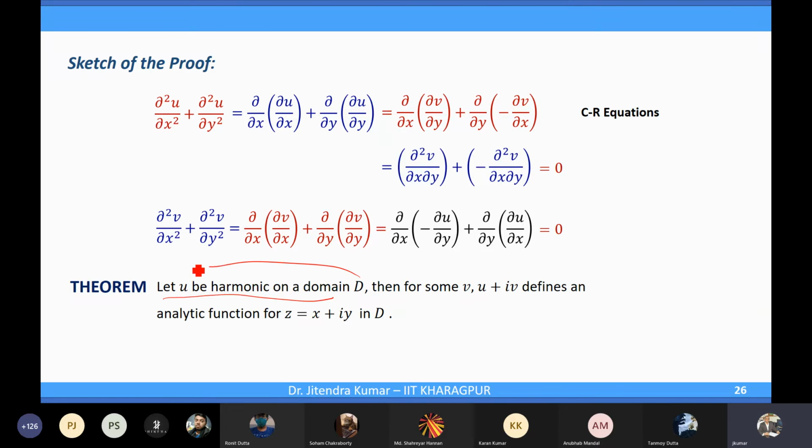If u is harmonic, so you have a function u which is harmonic in a domain D, then for some v, u plus iv defines an analytic function for z in D, and we will explore this now. The meaning is, if I give you a function u which is harmonic, then you can find the corresponding v so that this becomes analytic.